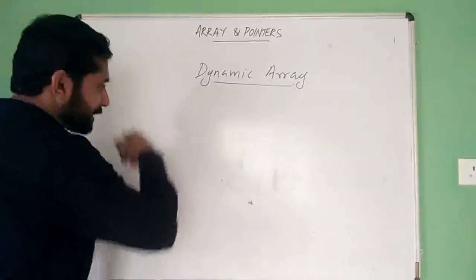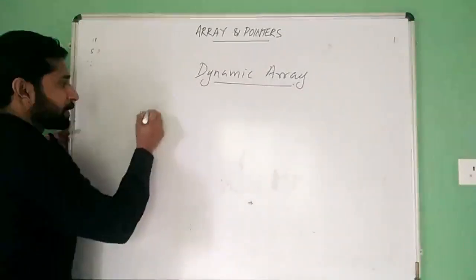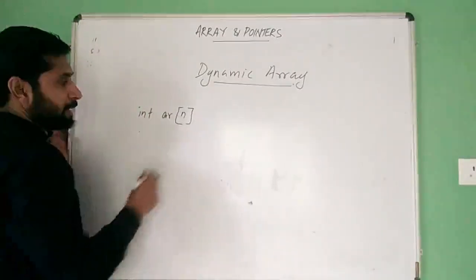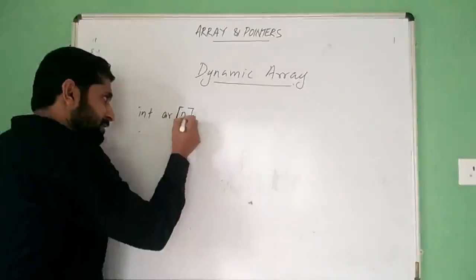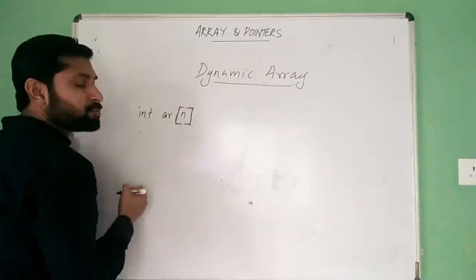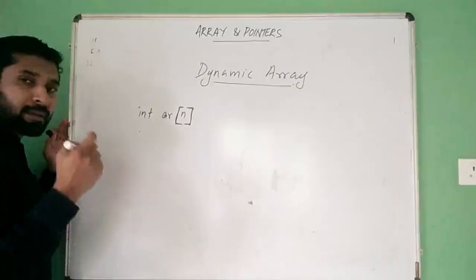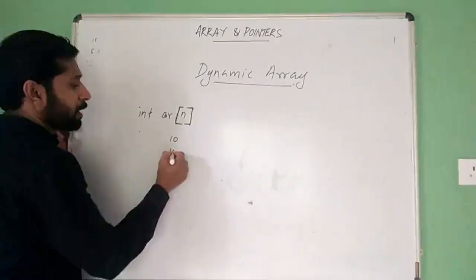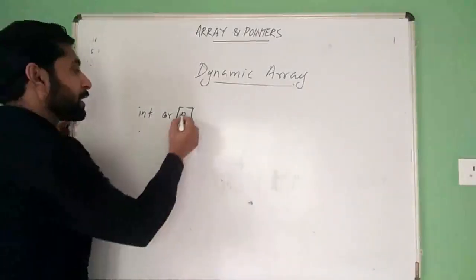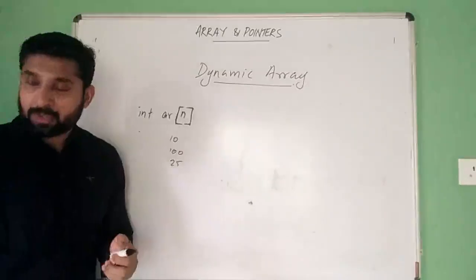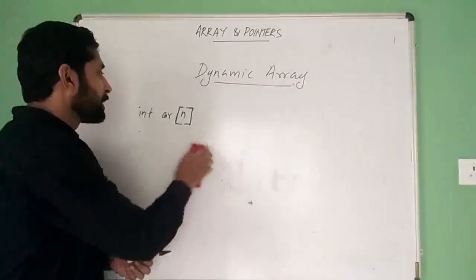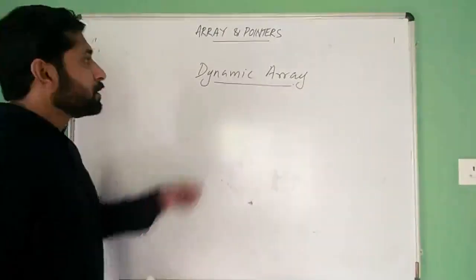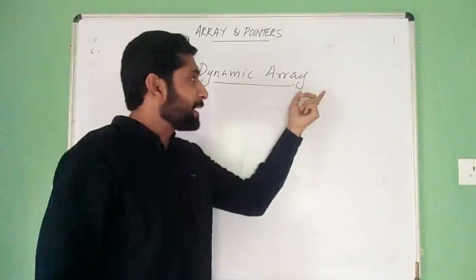See, in the case of static arrays, we cannot make a statement like this: int ar of n. Inside the square bracket, the size should always be a constant, a number, say 10, 100, 25, etc. We cannot use a variable in the case of a static array. So in order to overcome this issue, we are making use of a dynamic array.